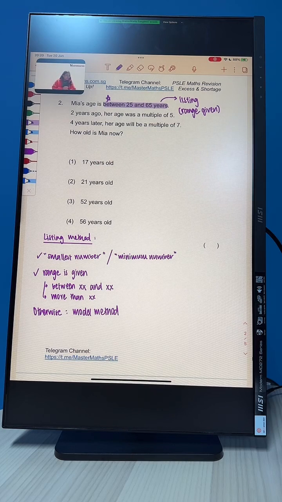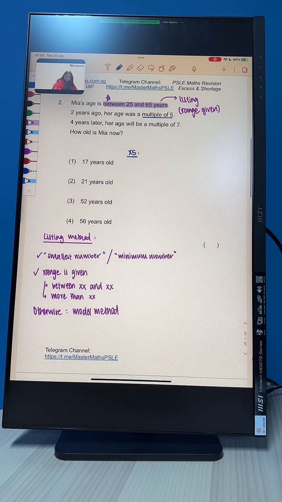I see some SOS. Let me help you there. We know that 2 years ago her age was a multiple of 5. So what you want to do is to go and list the multiples of 5. Since they say multiples of 5, we know it's the listing method. But this is 2 years ago. You have to make sure that your listing is within the range between 25 and 65.